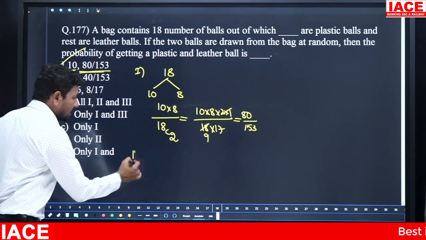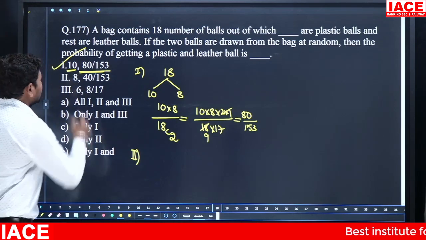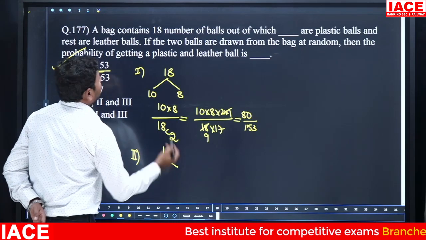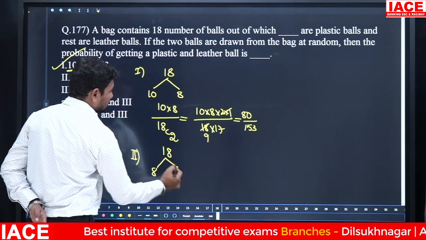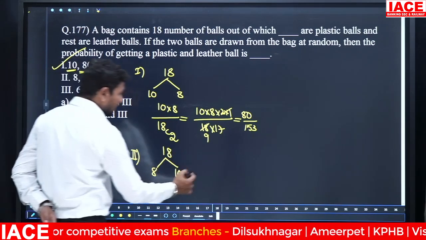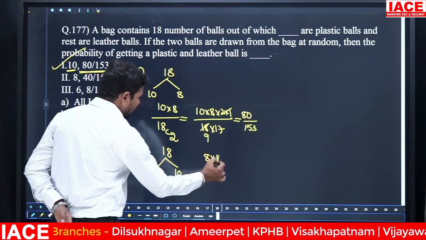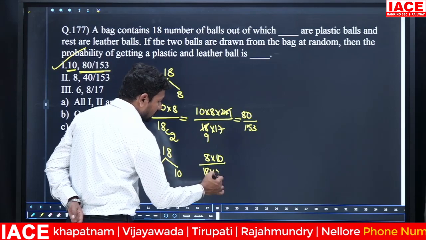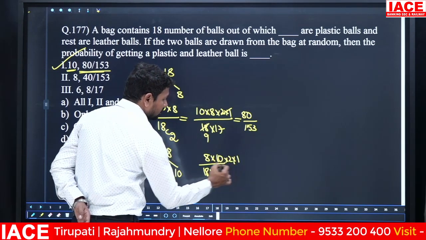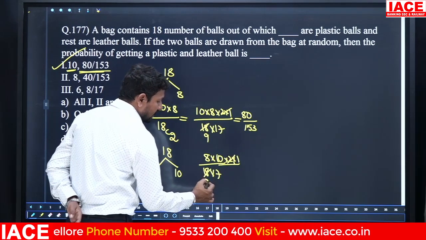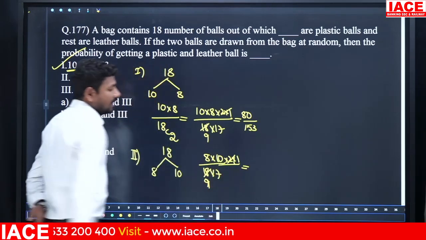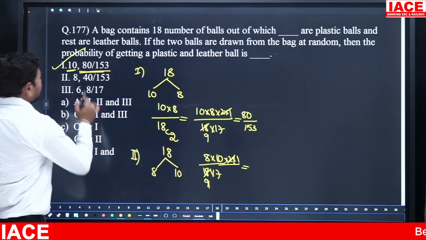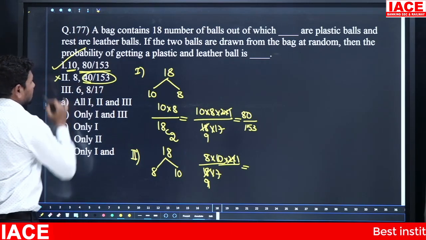The same calculation we can do for statement 2 also. Check here. Out of 18 balls, plastic balls are 8, then leather balls are 10. Same thing: 8 into 10 by 18C2, which is 18 into 17 by 2 into 1. Then 2 to 18, how many times? 9 times. Here it is 80 by 153, but they mentioned 40 by 153. That means statement 2 is wrong.